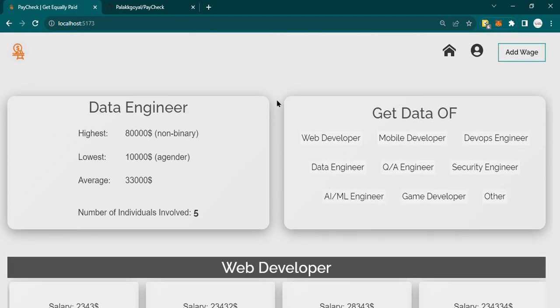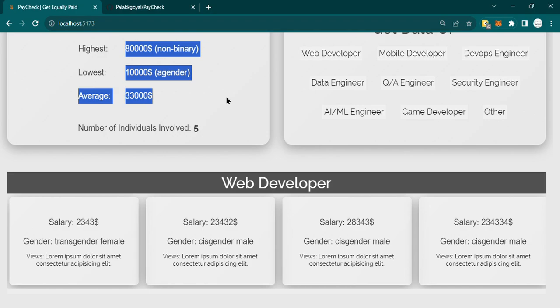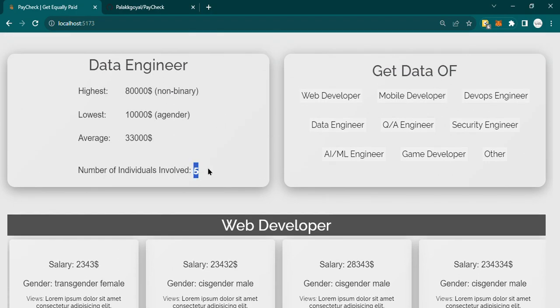So basically on the home page, we can see these two blocks. On the left side, we have data about the job role. For example, here the job role is data engineer. Highest salary paid to a data engineer is $80,000 and the gender of person who received this salary is non-binary. The lowest salary is $10,000 and the gender of person who received it is agender. Average salary of data engineer is 33,000 and the data is gathered from 5 individuals.